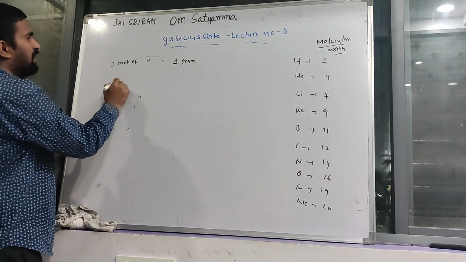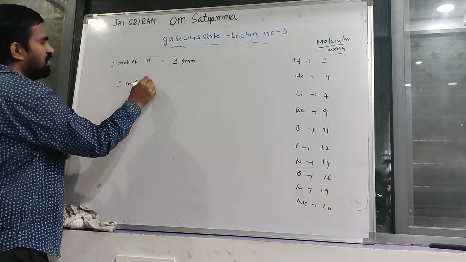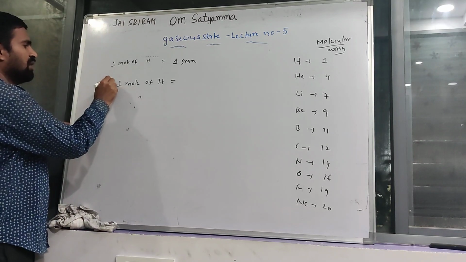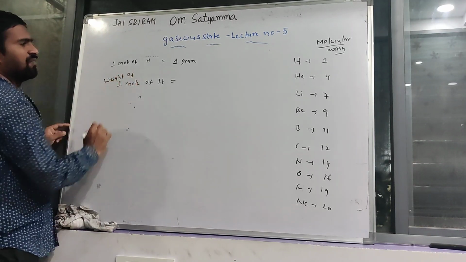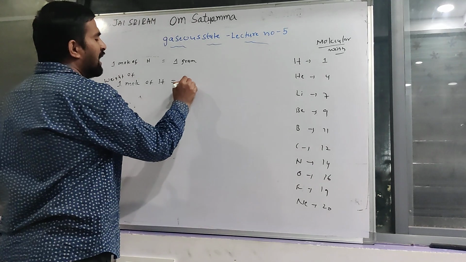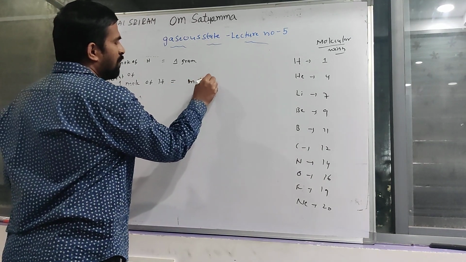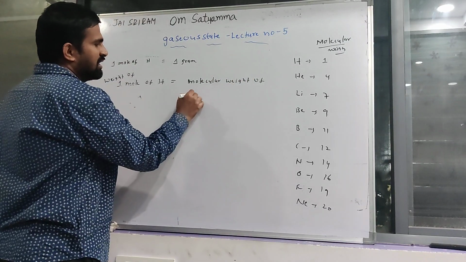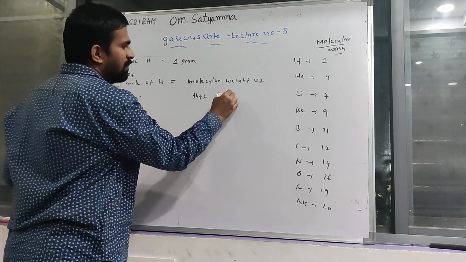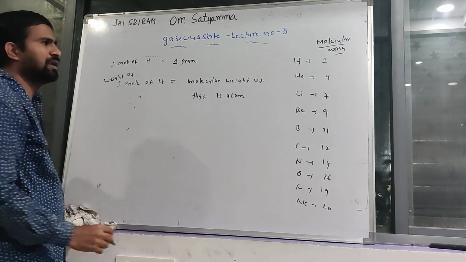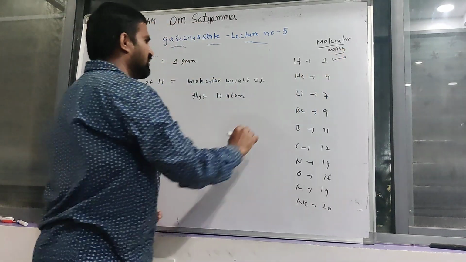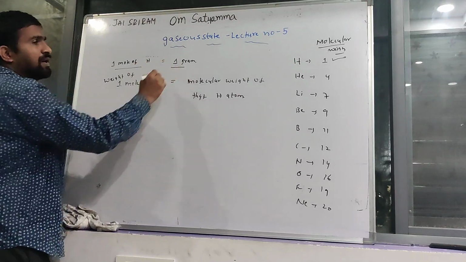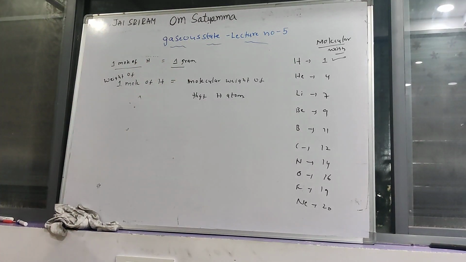Because the weight of 1 mole of hydrogen atom is equal to the molecular weight of that hydrogen atom. The molecular weight of hydrogen atom is fixed, that is 1. That's why 1 mole of hydrogen atom is equal to 1 gram.